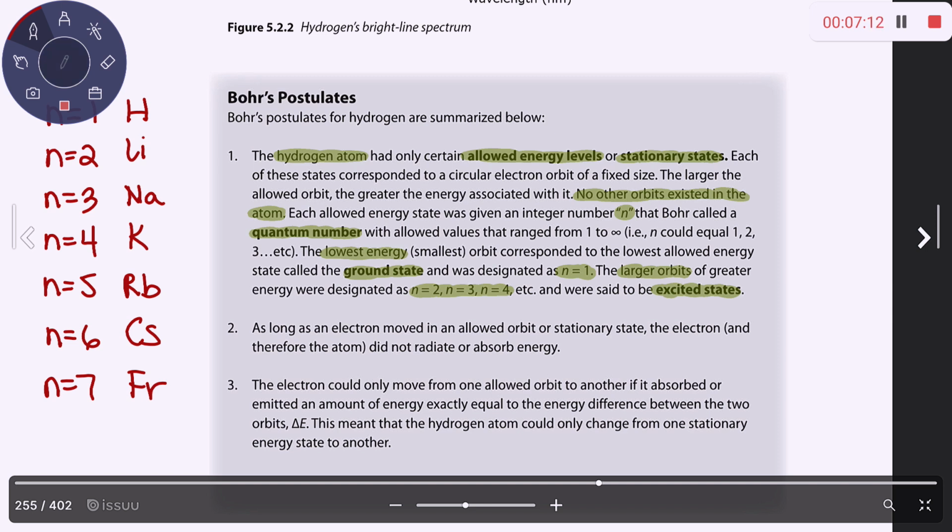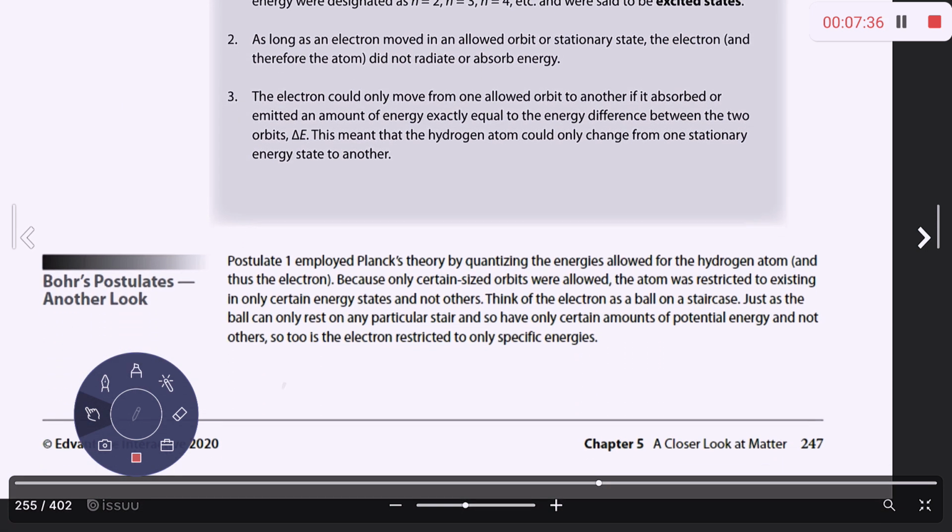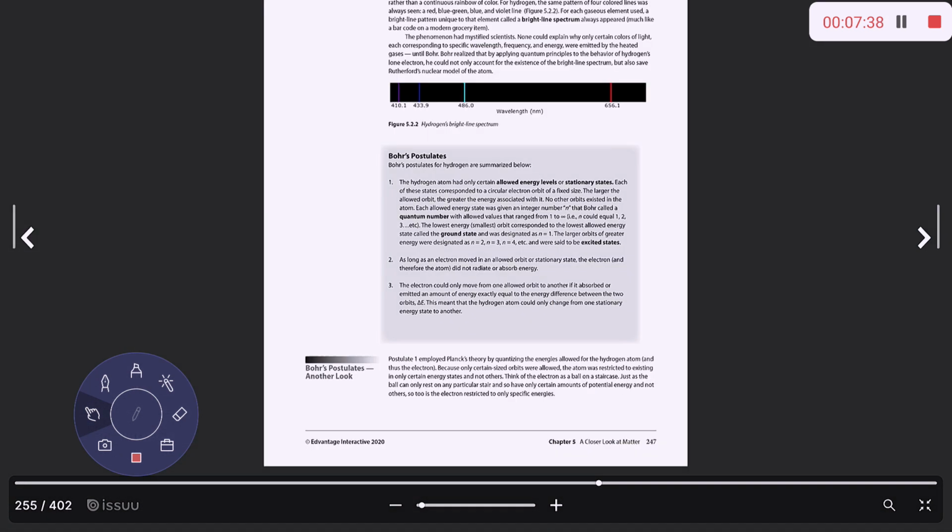Okay, now, as long as the electrons move between these allowed energy levels, they absorb energy to move up to a higher energy level, and then they release it as they move back down. Then we don't have matter that collapses. So I think that's all I'm going to highlight here on this page. Let's take a look at the next page.